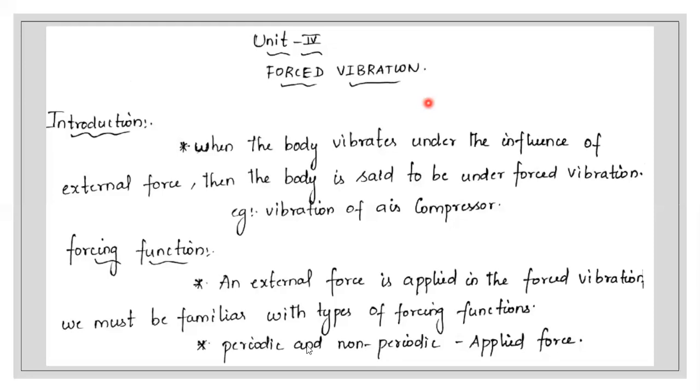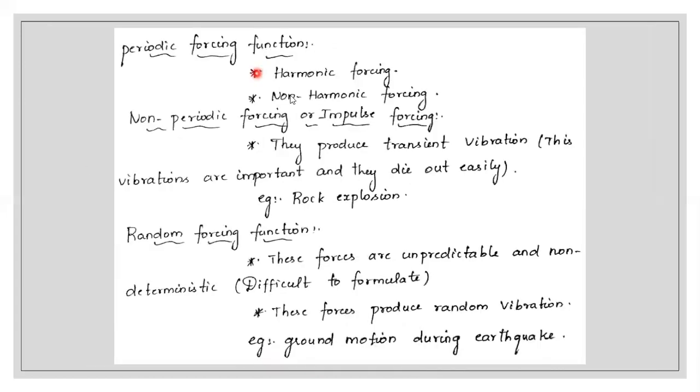There are two types. We must be familiar with the forcing function, that is periodic and non-periodic. So the applied force can be a periodic force or a non-periodic force. Periodic forcing function means we can say harmonic forcing and non-harmonic forcing. If it's non-periodic, it comes under impulse forcing, and they produce transient vibration. These types of vibrations are very important and they die out easily. Transient vibrations are caused by impulsive force, and these forces decay with time and vanish immediately. Transient vibration takes place at the damped natural frequency of the system.